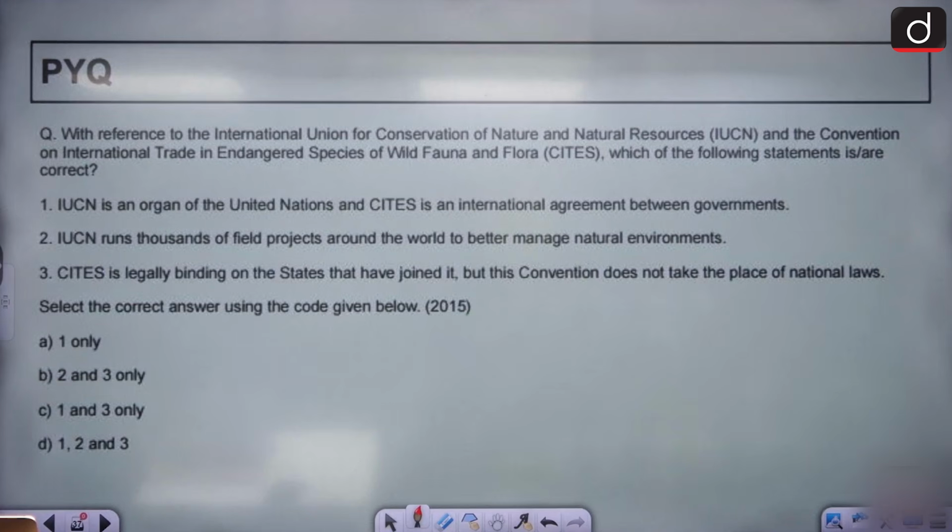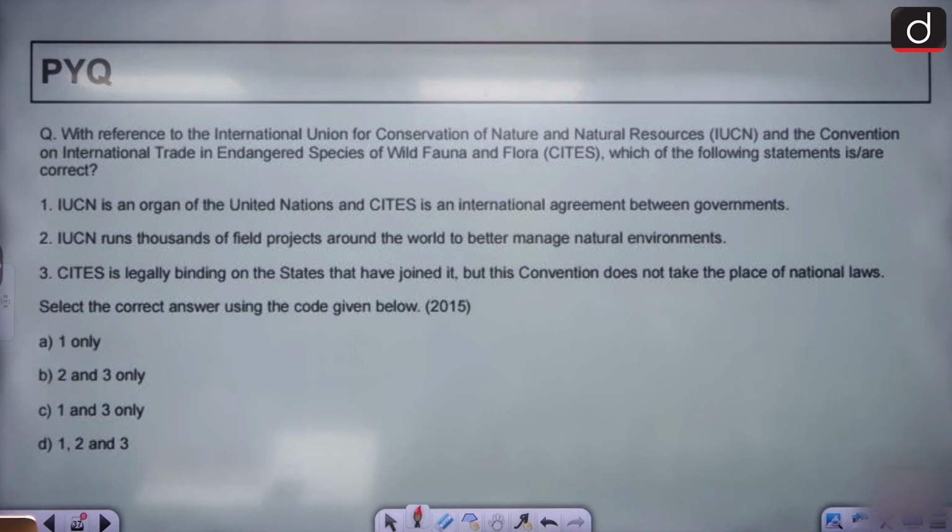Regarding IUCN and CITES. Read the question. With reference to the International Union for Conservation of Nature and Natural Resources and the Convention on International Trade in Endangered Species of Wild Fauna and Flora, which of the following statements are correct?